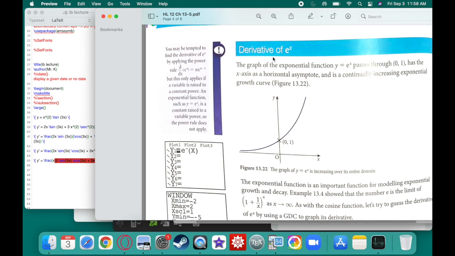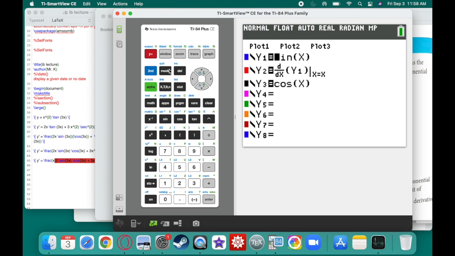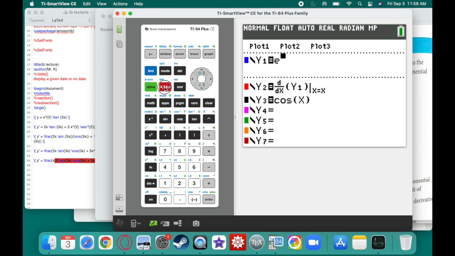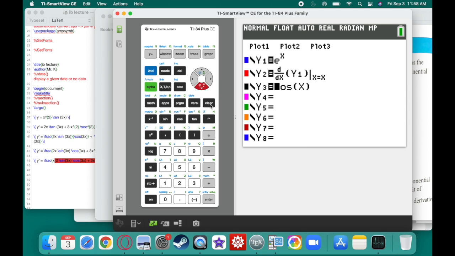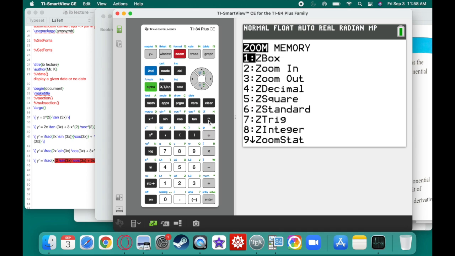Now, let's move on to the next part, the derivative of e to the x. Okay. So this is a special function, which has some pretty interesting properties. So let's go back over to here, clear that out, and we'll say, okay, e to the x power. Now, the blue line is going to be my function, and the red line is going to be the derivative of the blue line. Let's see what we see.